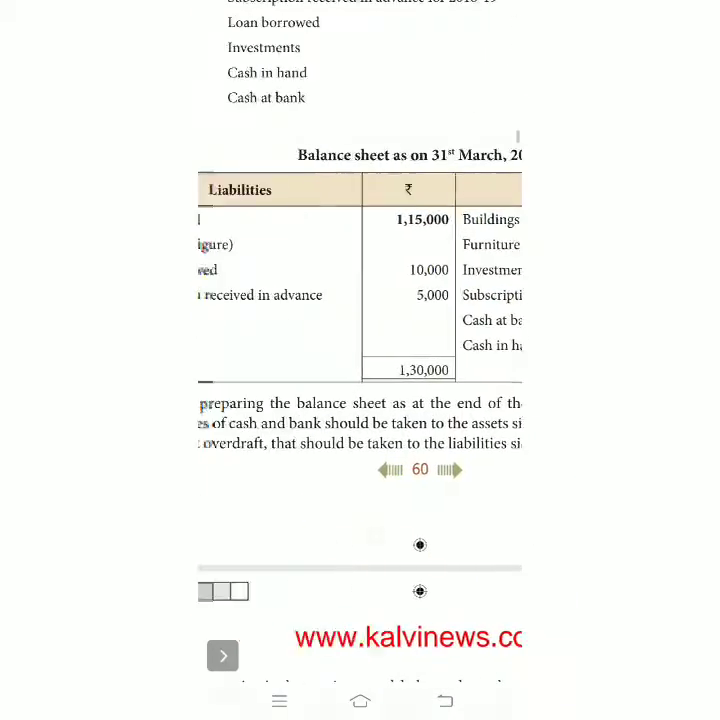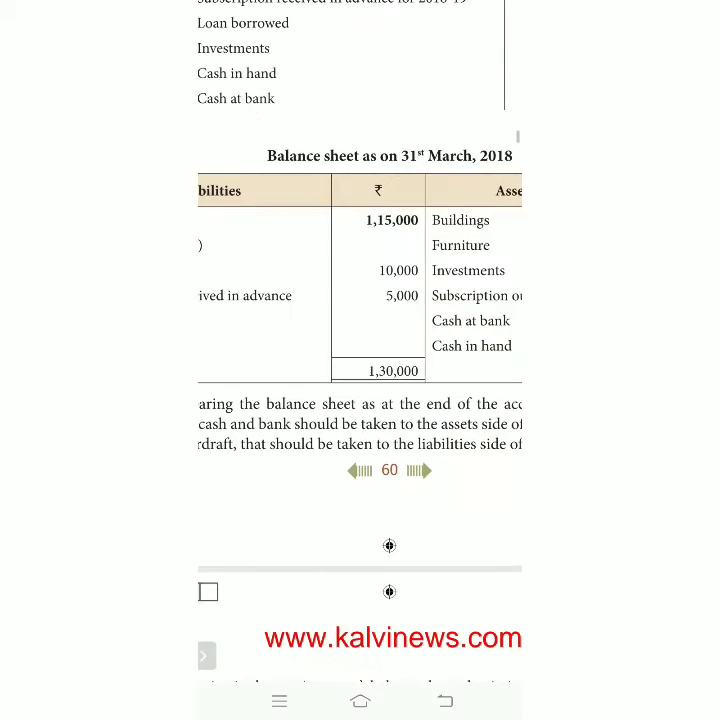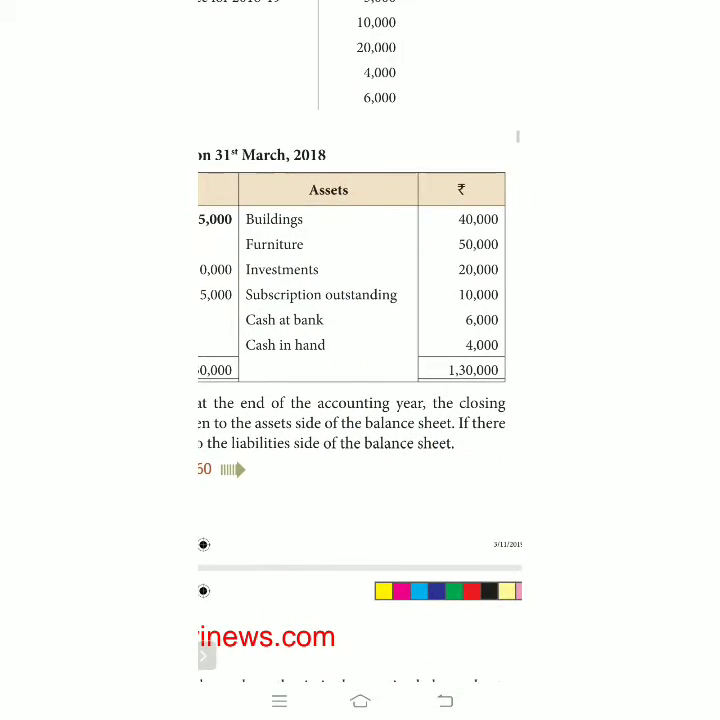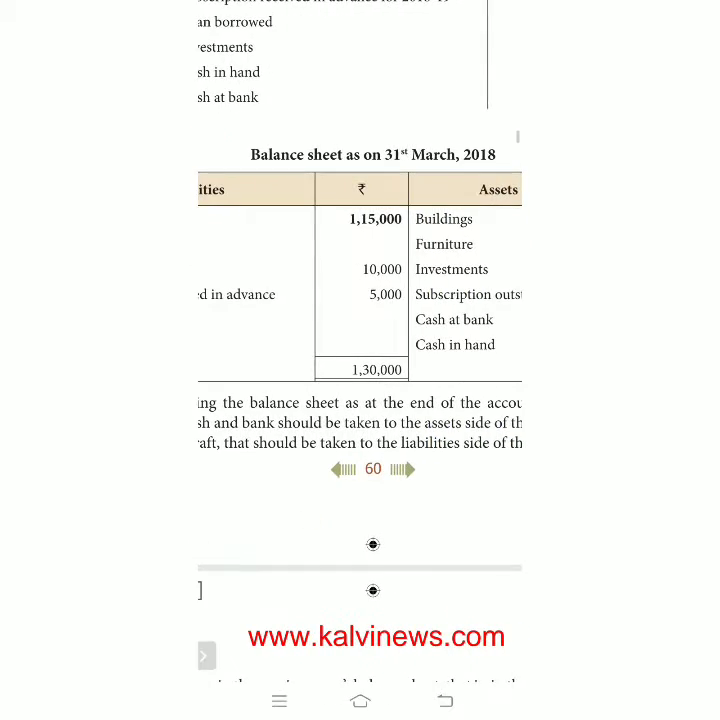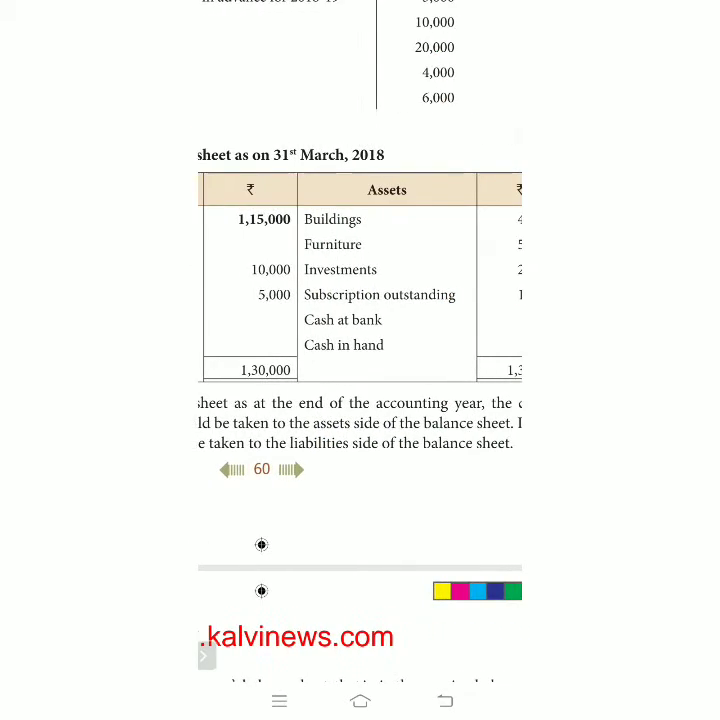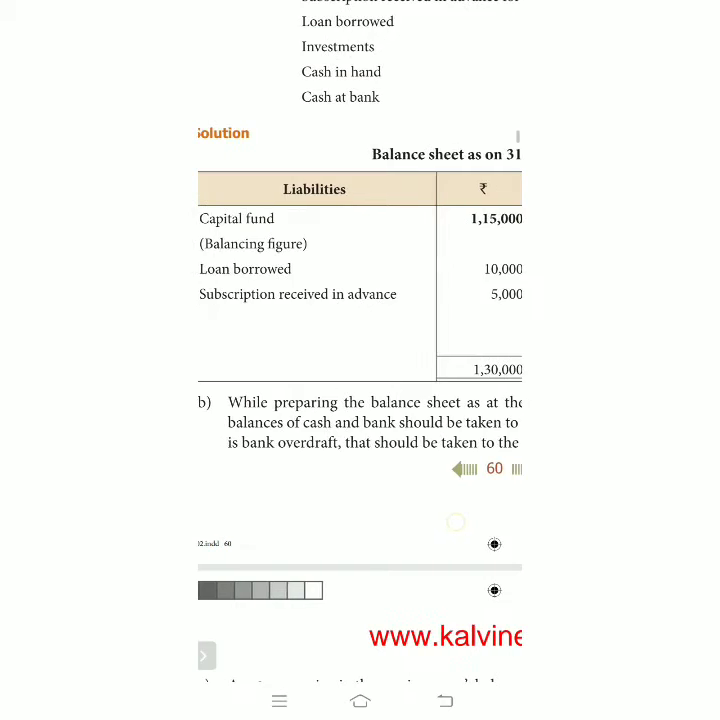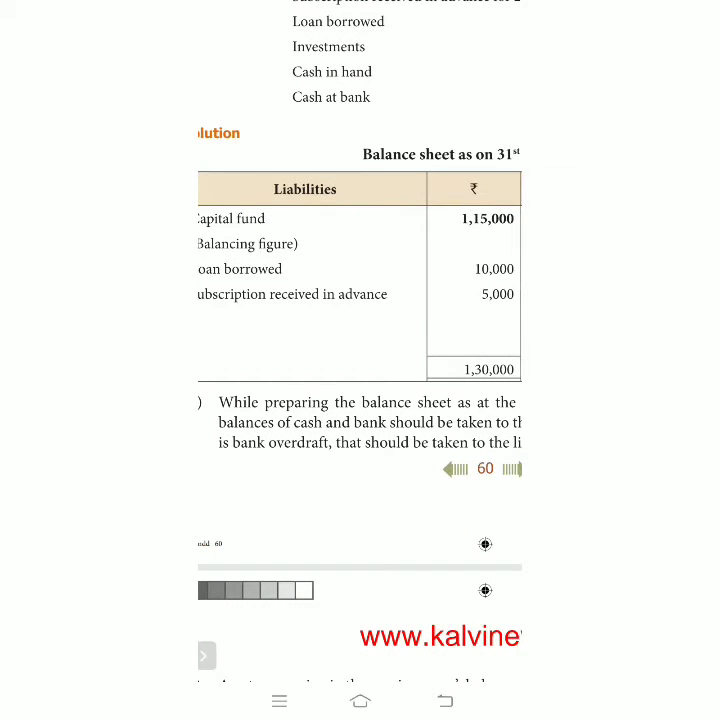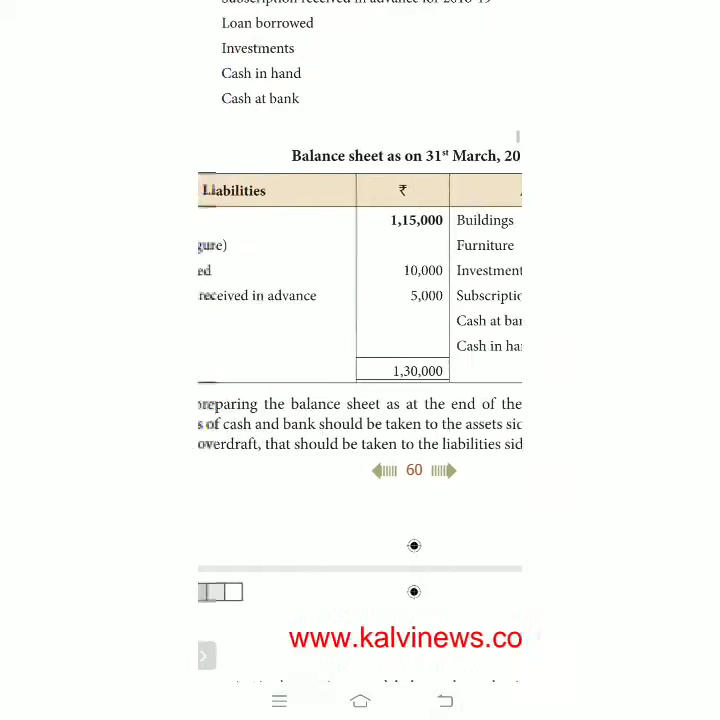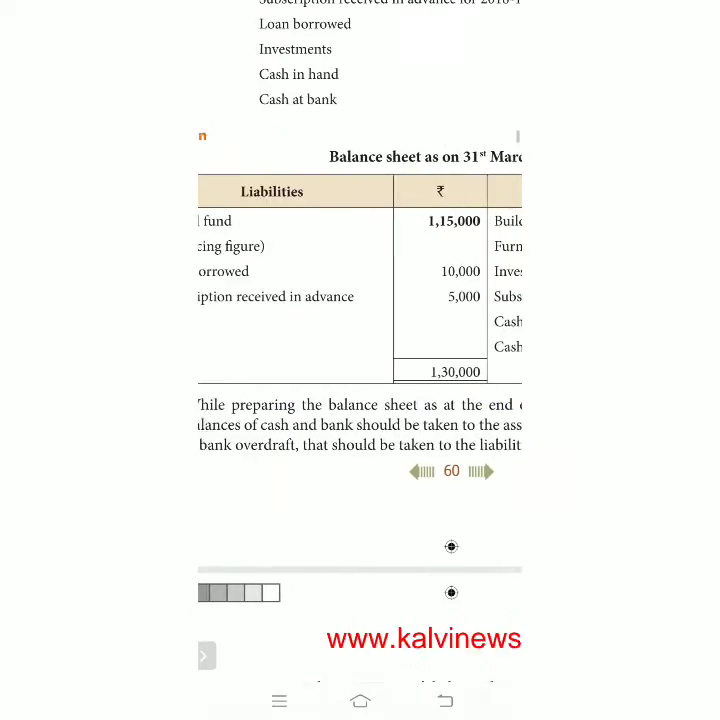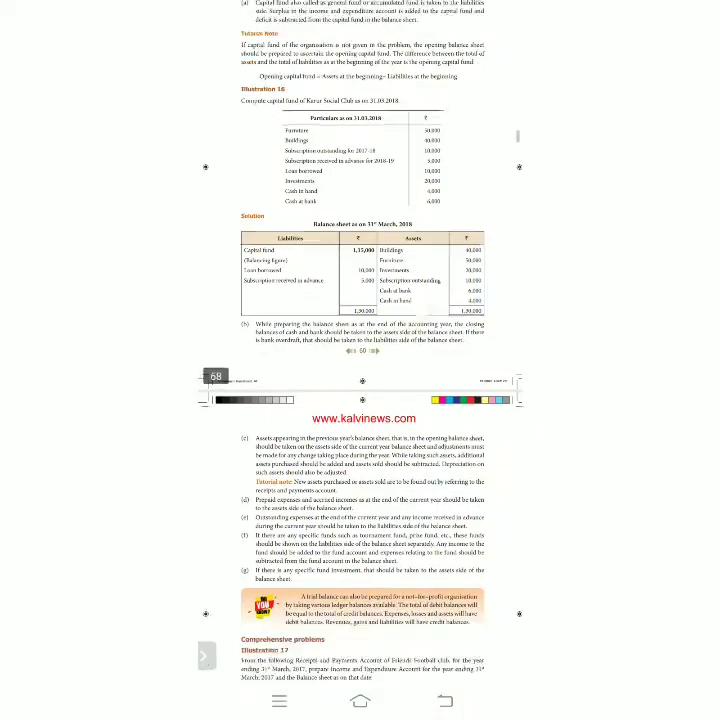I hope that you all may understand everything. While preparing the balance sheet, as at the end of the accounting year, the closing balance of cash and bank should be taken to the asset side in the balance sheet. If there is a bank overdraft, that should be taken to the liability side of the balance sheet. Here there is no bank overdraft, but it is given loan borrowed. I hope that you might have understood.